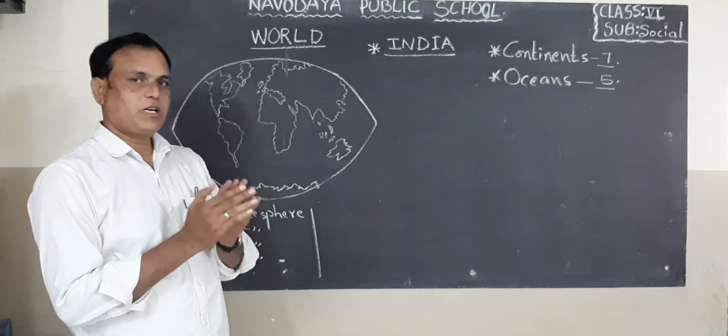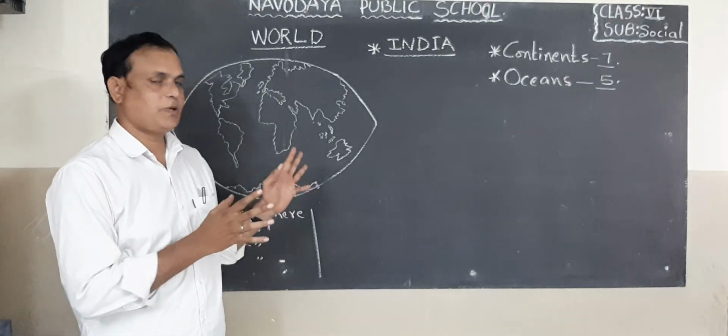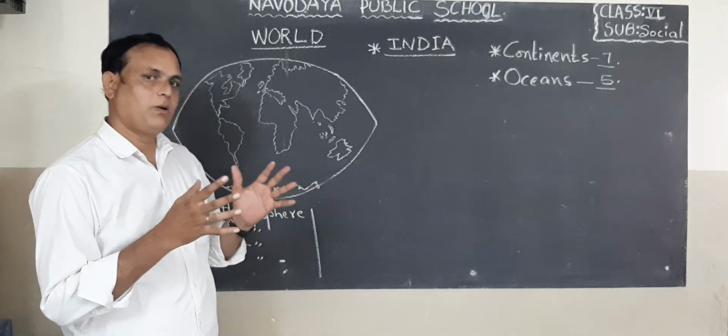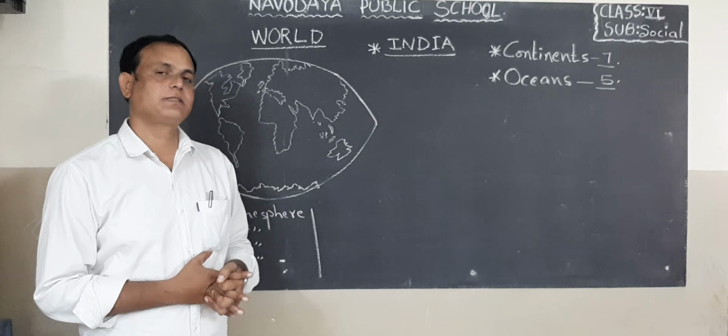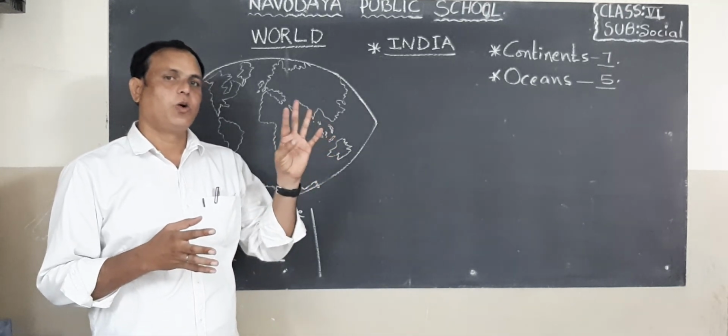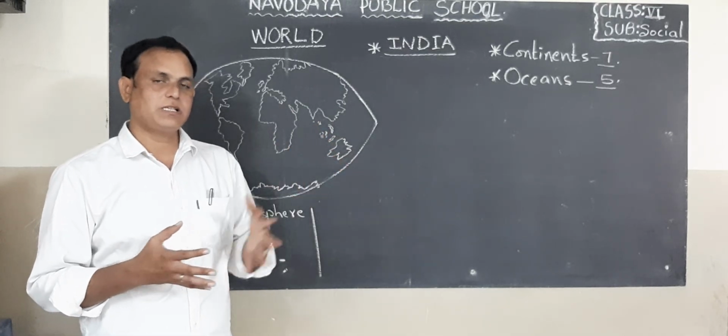We already completed some lessons in this social studies 6th class. Now I want to explain to you the world map. World map is very important. Why? Because in the world map, continents are there, oceans are there. Okay? In the continents, countries are there.